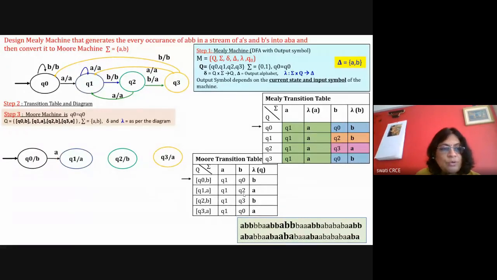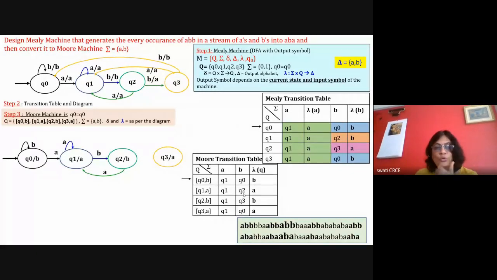For A, Q0 is going to Q1. With B, it is remaining at Q0. Q1 with A is Q1. Q1 with B is Q2. Q2 with A is Q1. Q2 with B is Q3. Q3 with A is Q1. And Q3 with B is Q0.